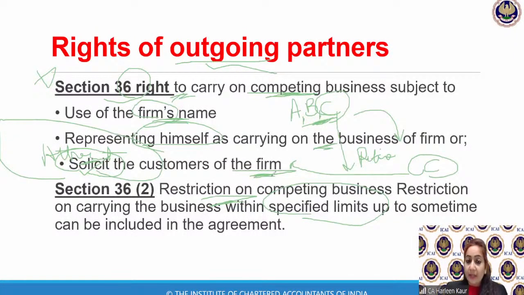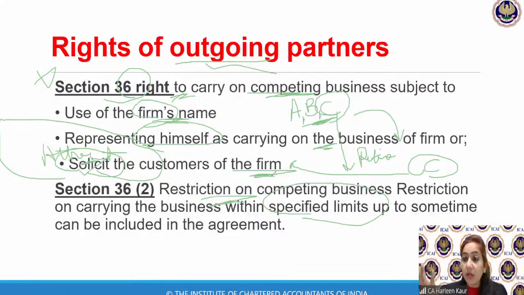All right. Let's take another simple example. You have been an employee in a college and you have been taking up lectures in that college. And when you leave that college, you just tell all the students that I'm leaving this college, and now I will be taking all these students whom I was teaching here. I will take them in my separate business. So law says Section 36 becomes applicable.